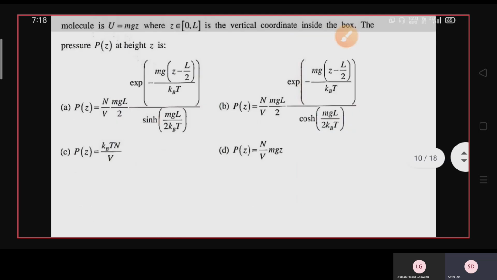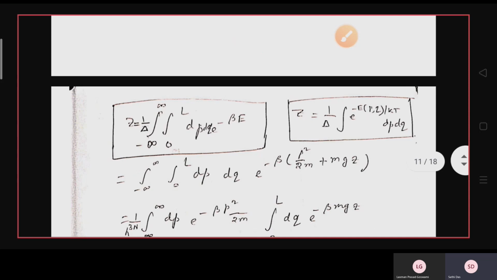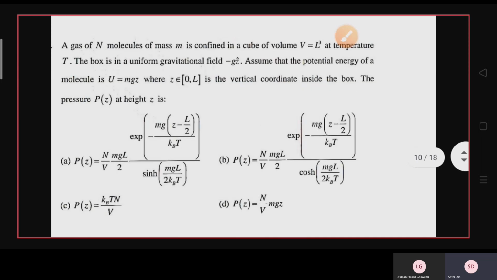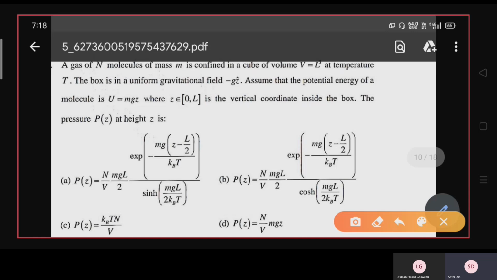So here, this is a question of a classical mechanical system. That is, the system is not discrete.